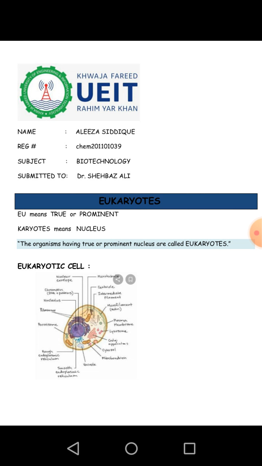Now I am going to discuss eukaryotes. What are eukaryotes? The word is derived from the Greek words eu, which means prominent or true, and karyon, which means nucleus. This means eukaryotic organisms are those which have a true or prominent nucleus, so their nuclear content is separated from the cytoplasmic content via the nuclear membrane. Now look at the structure of the eukaryotic cell.